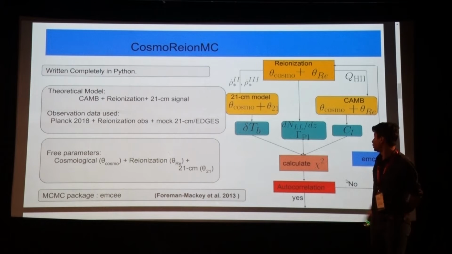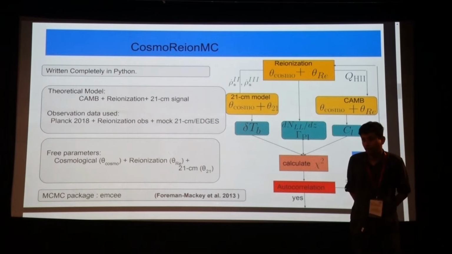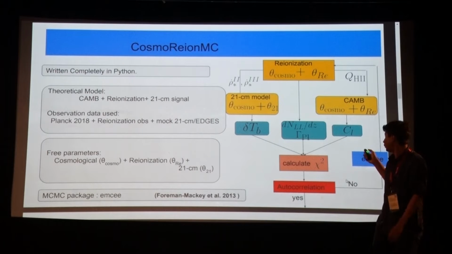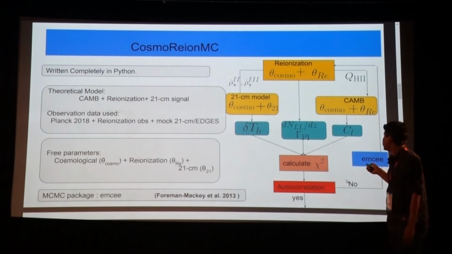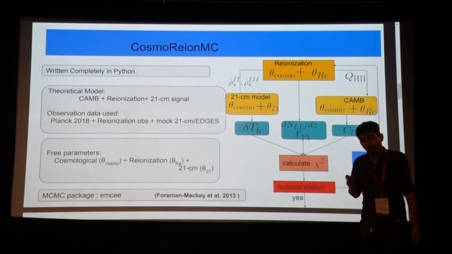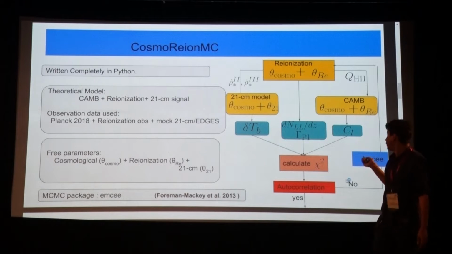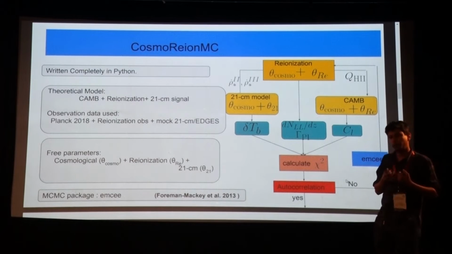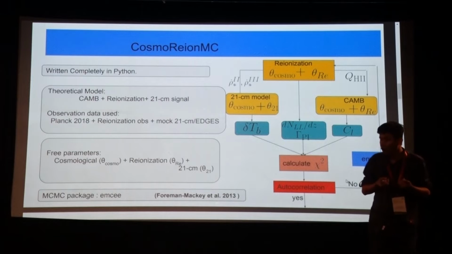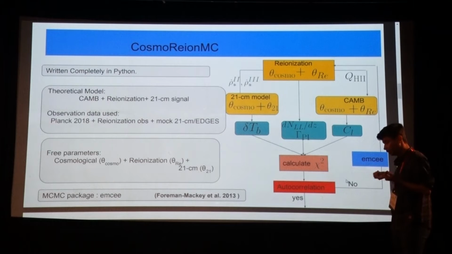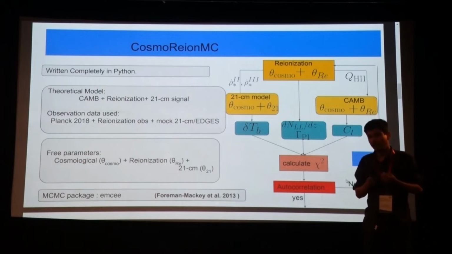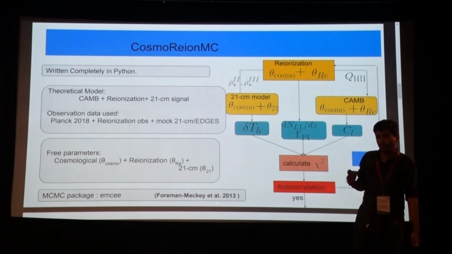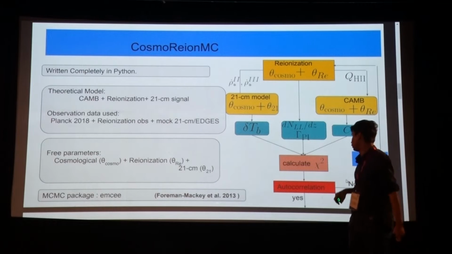This is the pipeline that I have developed in collaboration with Pete and Saurabh. It is an advanced Markov chain Monte Carlo based pipeline. What it basically does is put constraints on several free parameters. The parameters could be cosmological, for example, omega m, omega b, or astrophysical, for example, the escape fraction of ionizing photons from stars. On top of that, if we want to introduce the 21 centimeter model, then there are free parameters in the 21 centimeter model calculation.